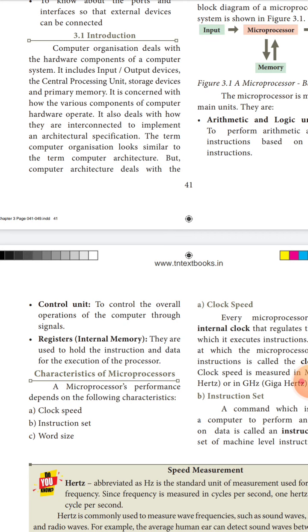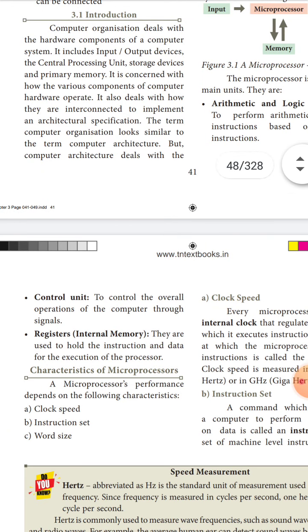And registers are the internal memory, used to hold the instructions and data for execution by the processor. The data we give is held there while it is processed, and the result is stored there too. So it is stored in the internal memory called a register, one of the small memory units.